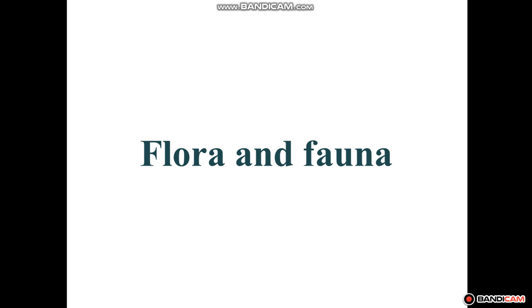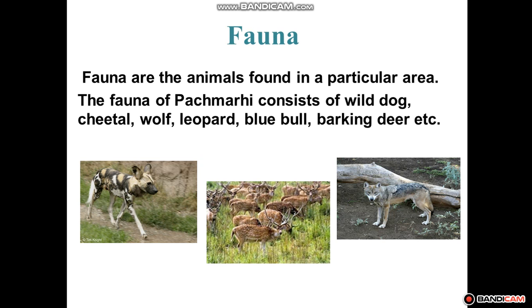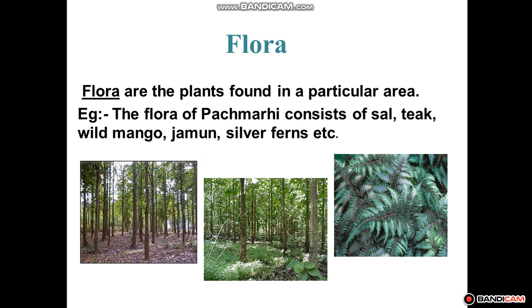So students, now we are having the next topic that includes flora and fauna. Hope the words flora and fauna you know. Flora are the plants that are found in a particular area, and fauna are the animals found in a particular area. Students, you can see in the slide flora and fauna. Flora are the plants found in a particular area. For example, the flora of Pachmarhi consists of sal, teak, wild mango, jamun, silver fern, etc.